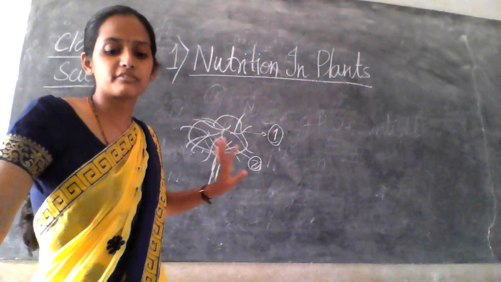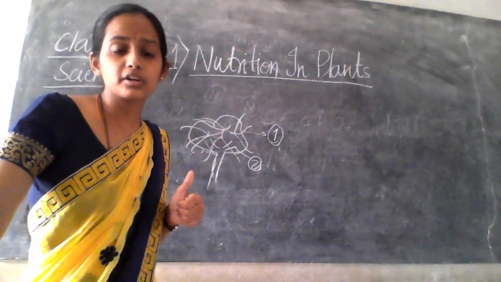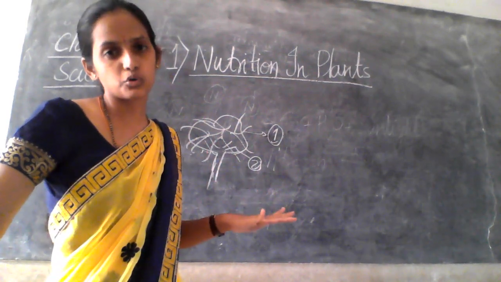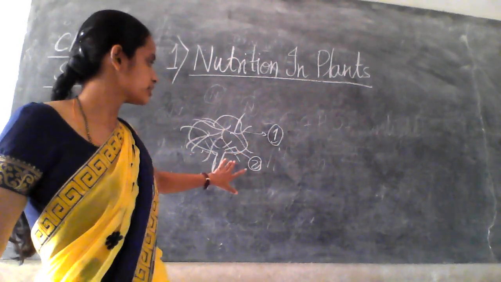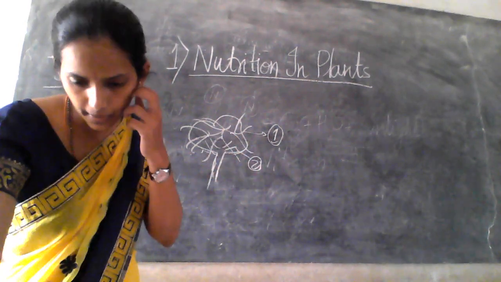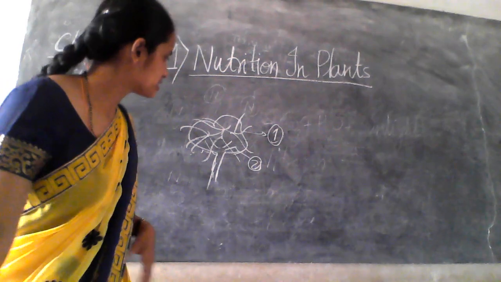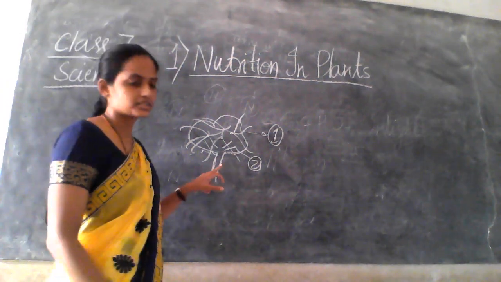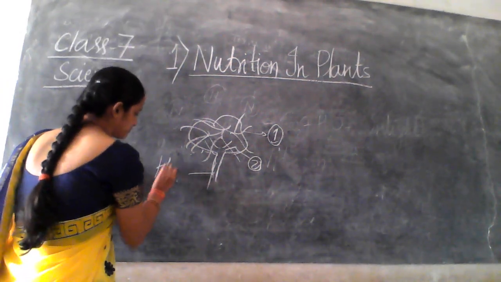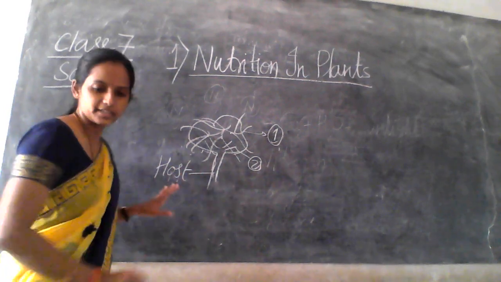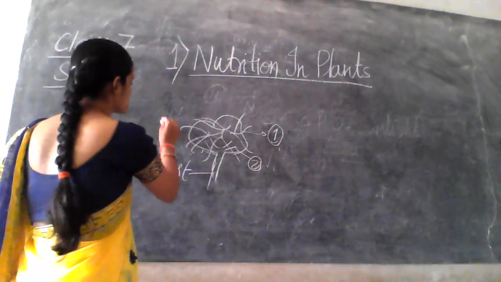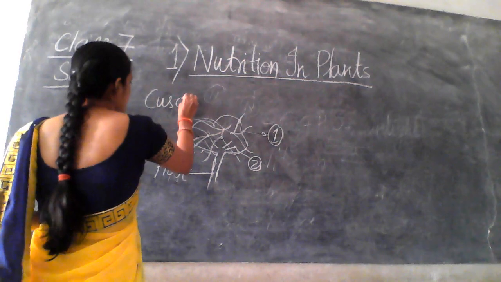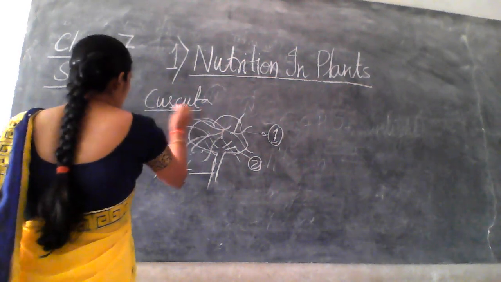As it does not have chlorophyll pigment, it cannot prepare its own food. That's why it depends on the other tree, right? So now the main tree is the host, and the Cuscuta is the parasite.